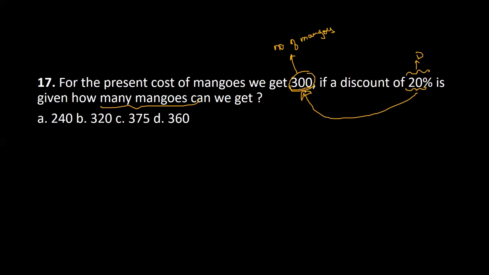Will you have more number of mangoes or will you have less number of mangoes? Let us forget the exact number, but you will definitely have more. Sumanth, here he has not talked about the marked price, he is just telling that if a 20% discount is given, whatever the price you are buying for on that amount, there is a 20% discount, so obviously more mangoes. 240 is less than 300, so the first option can be eliminated because it is less than 300.